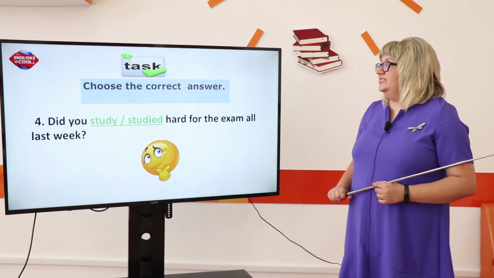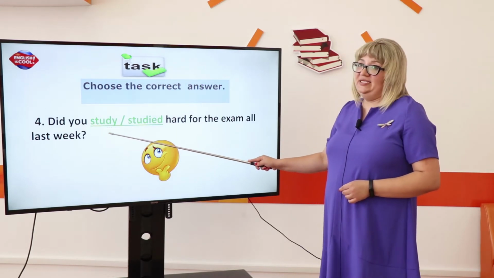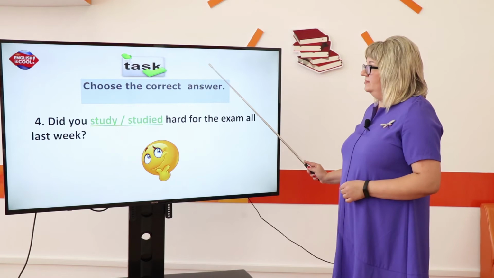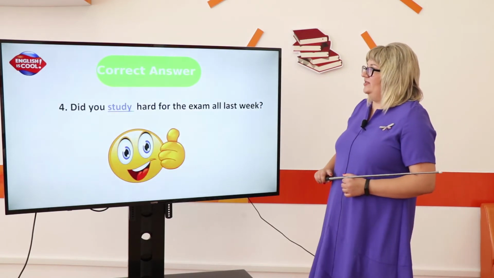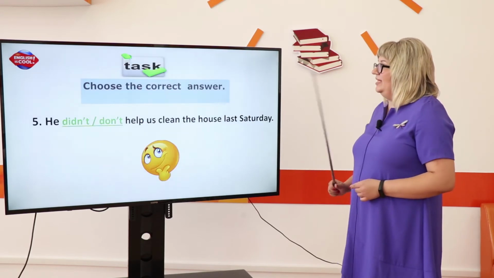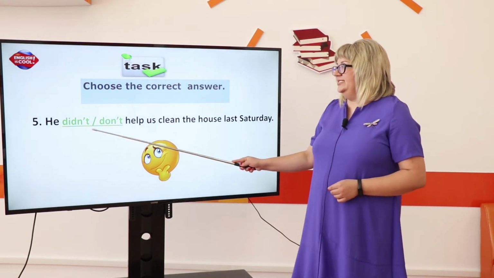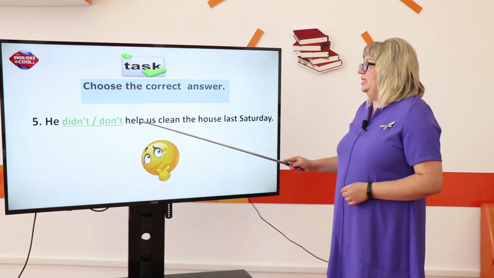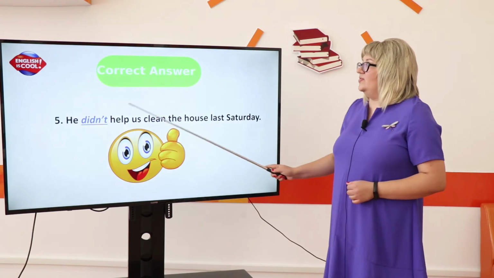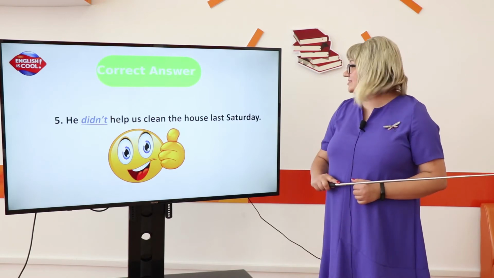Sentence number 4. This is a question. What would you choose? Did you study or studied hard for the exam all last week? Did you study hard for the exam all last week? This is the correct answer. Sentence number 5. What would you choose? He didn't or he don't help us clean the house last Saturday? The correct answer is: he didn't help us clean the house last Saturday.